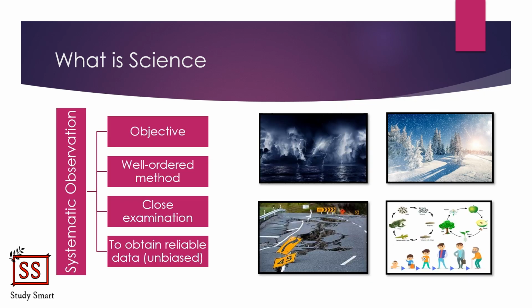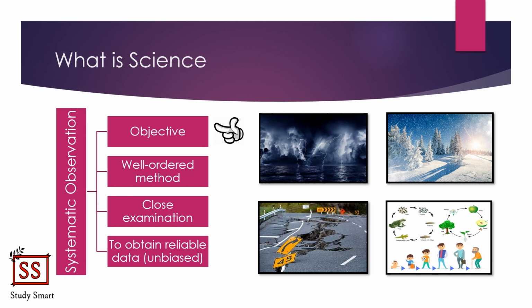Alright, in summary, we can conclude science as a systematic observation on natural phenomena in order to obtain the knowledge on why and how the natural phenomena take place. So, what does it mean by systematic observation?